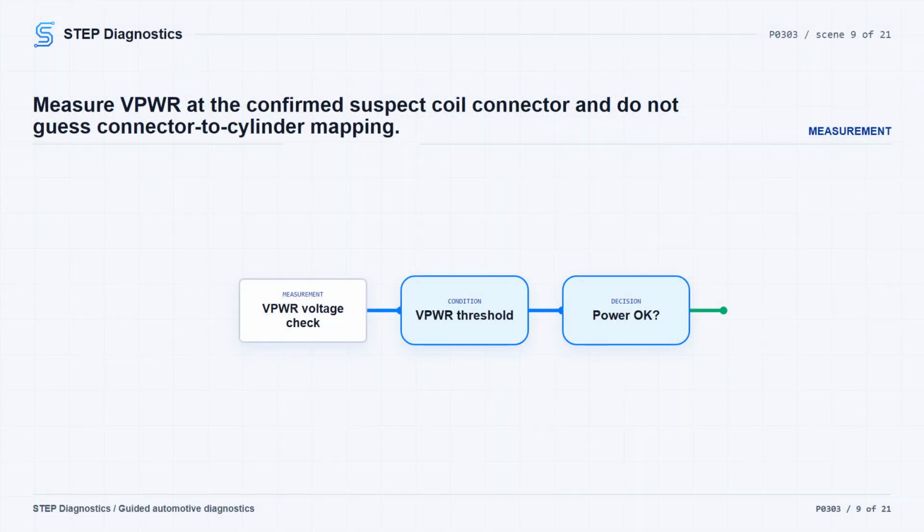With the ignition off, disconnect the suspect coil connector. Turn the ignition on, and check VPWR at the suspect coil connector pin for this engine family. The connector list covers the 6 2.7 EcoBoost coils, but the cylinder-to-connector mapping is not identified in this diagnostic path. So do not guess the P0303 connector from list order. Confirm the correct connector by vehicle circuit identification before measuring. The voltage must be greater than 10.5 volts. If it is, continue with the P0303 ignition branch. If it is not, repair the open circuit, clear the PCM codes, and repeat the self-test.